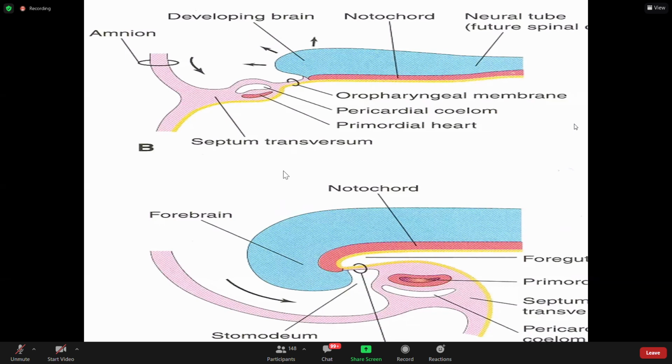And that is how this septum transversum will form the diaphragm. So septum transversum goes down and down and down because of head folding, and it forms the diaphragm. So this is how, with head folding, development of the brain, oral cavity, oropharyngeal membrane, foregut, and developing heart are all affected because of head folding.